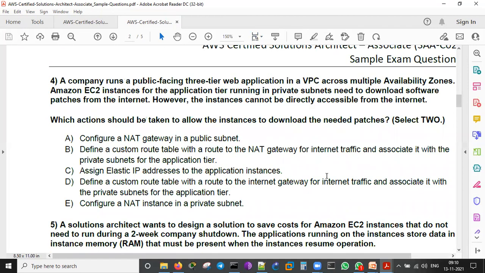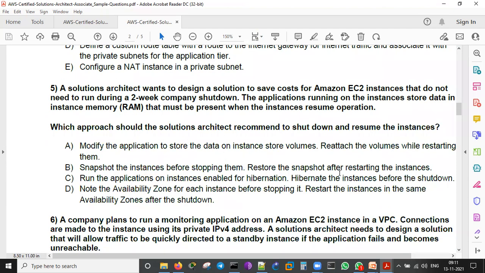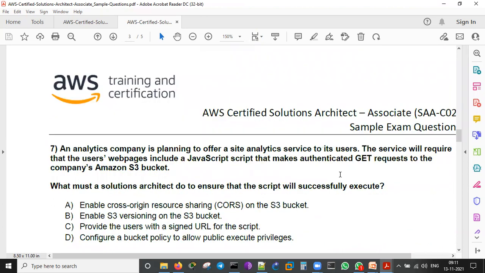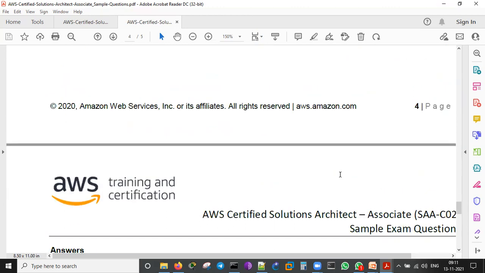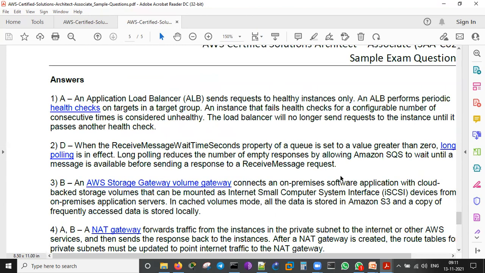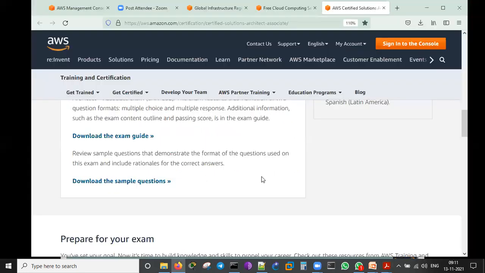Don't worry, I have some dumps with me. Once you finish your courses, I will be giving you the dumps. Questions may not come from the dump, but still you will definitely understand how the questions may arise, how to answer them, how to find the distracting answers, and how to find the correct answers. Mostly multiple choice only will be coming up. No worries. So this is about the examination, certification and time durations. Answers are given here, but in the exam it's not given. Okay, so this is what we see.